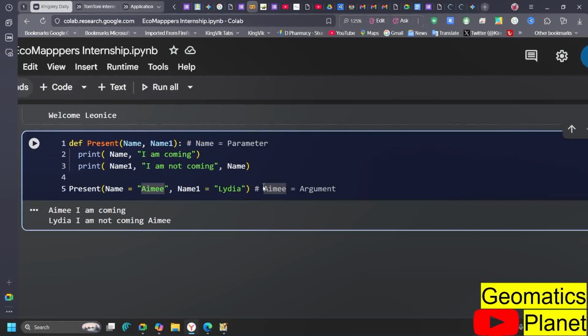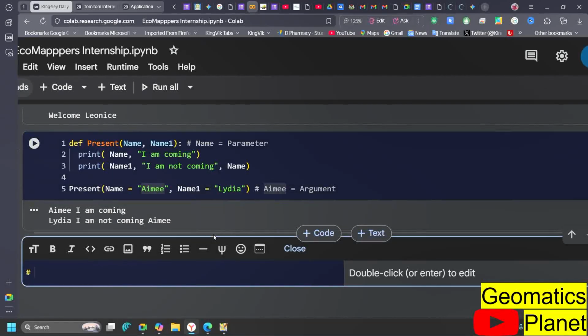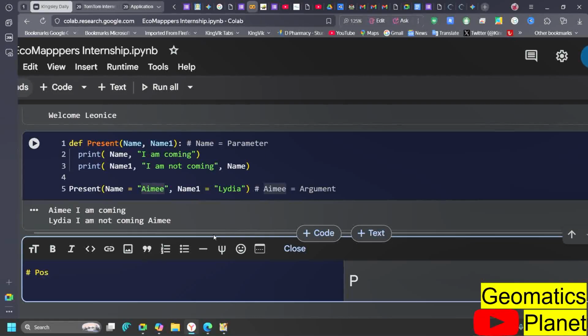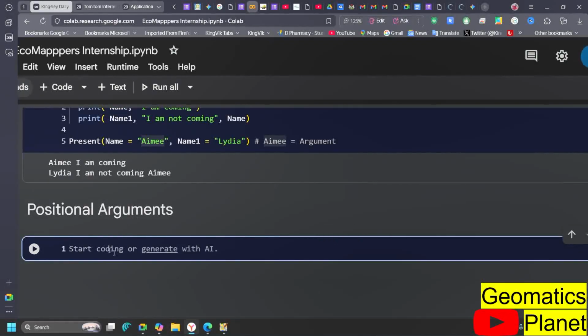So you can also use positional arguments. Positional arguments should have a correct order. That's when you put in something in order, and that's going to work for you. I don't want us to spend much time, though I put it at 1 hour 30 minutes, so maybe we will revisit this a bit. We'll start from here, where we will talk about the positional argument.